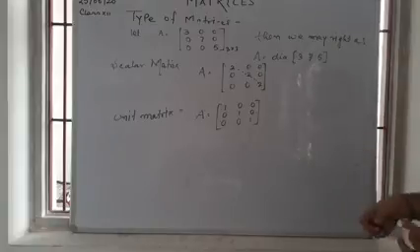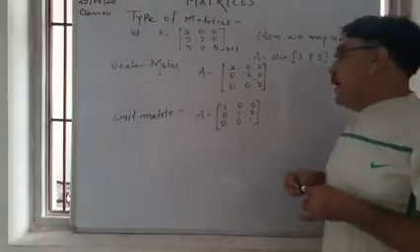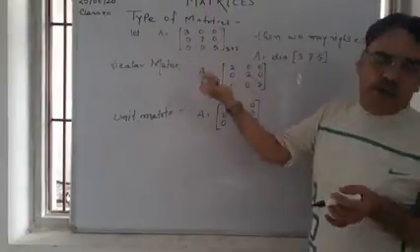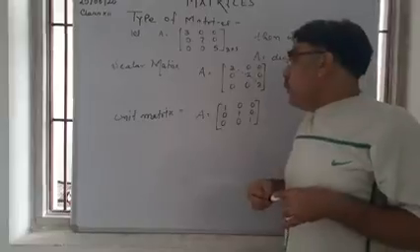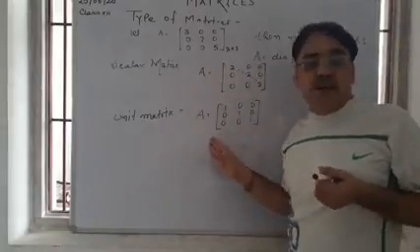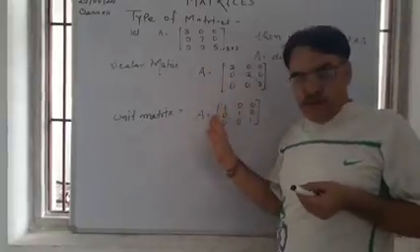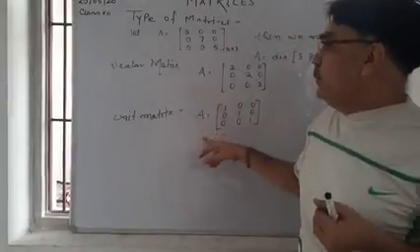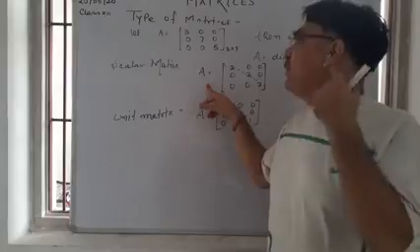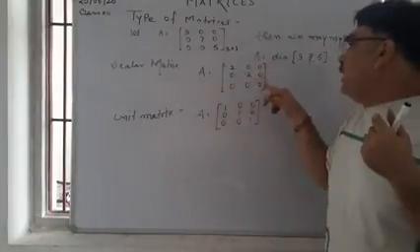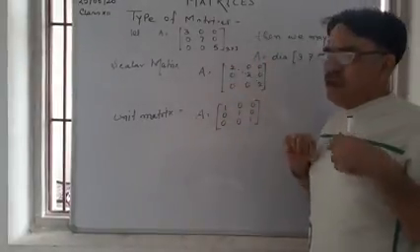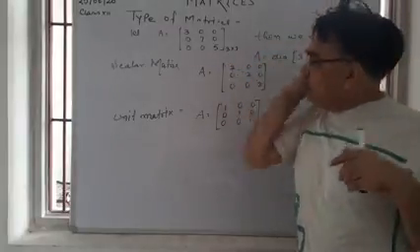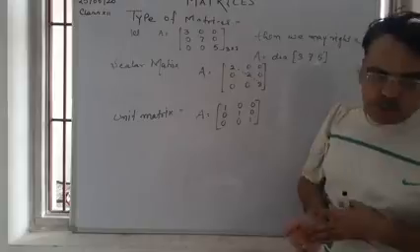This is an identity matrix. You can see this is also a diagonal matrix. This one is also a diagonal matrix, and this is a diagonal matrix, you know. But these two are special cases of diagonal matrix. And you can say a unit matrix is a special case of scalar matrix when all the diagonal elements, which are the same, are one, then the matrix is called a unit matrix.